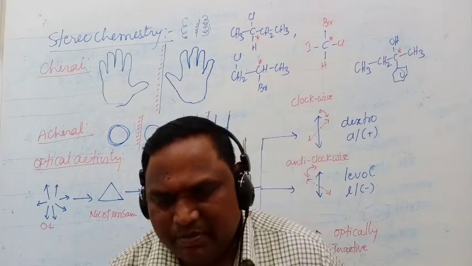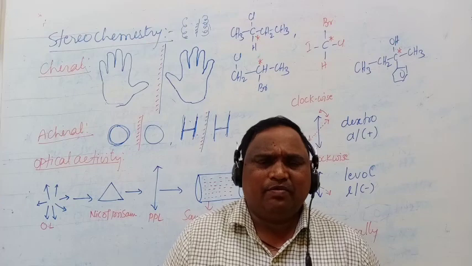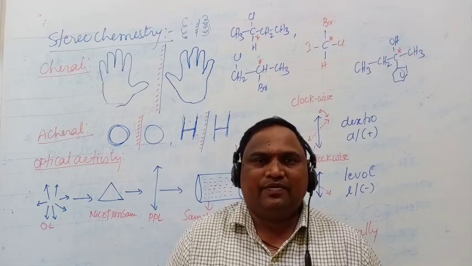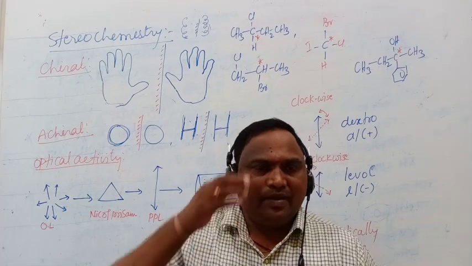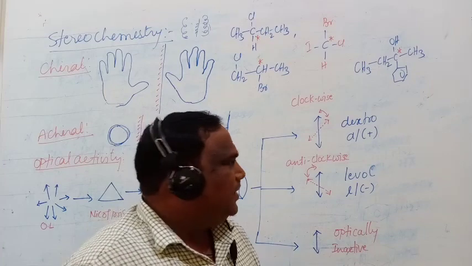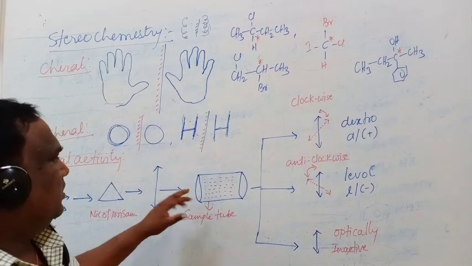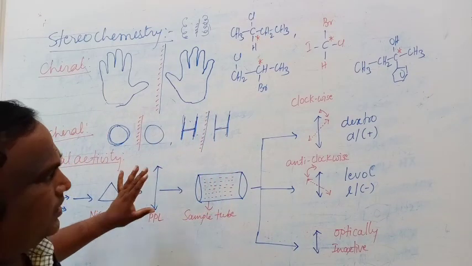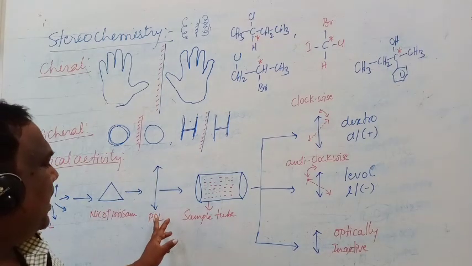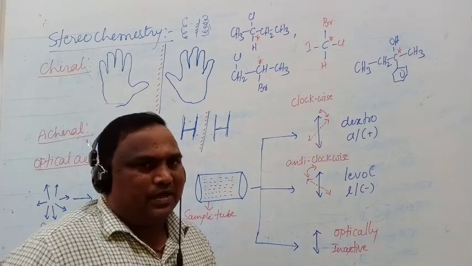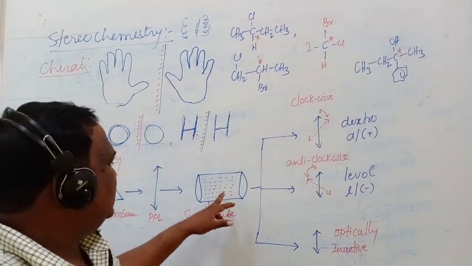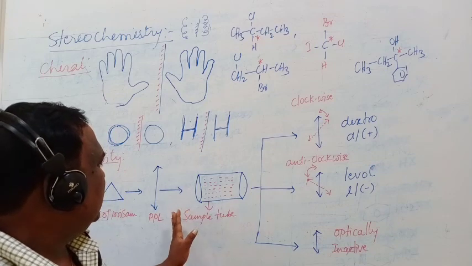Next point: what is the mechanism involved in rotating the plane polarized light towards the left side or right side? We take the sample in the tube and pass the plane polarized light through it. Light has two charges, and the sample also has two charges.